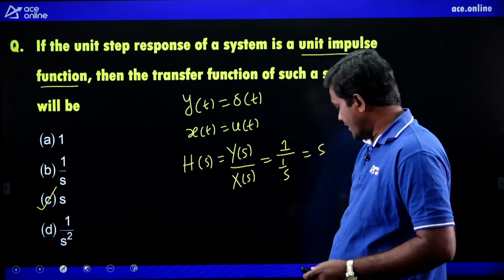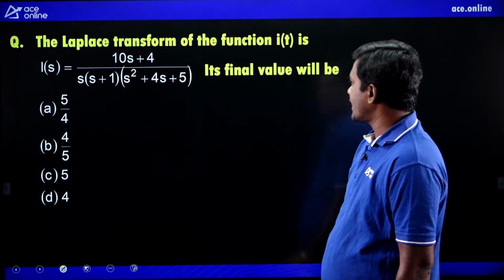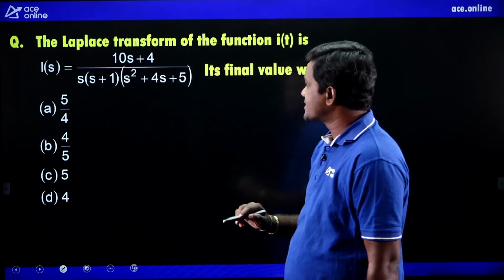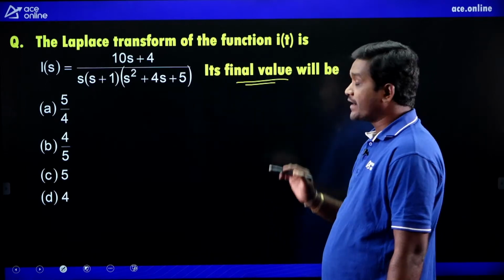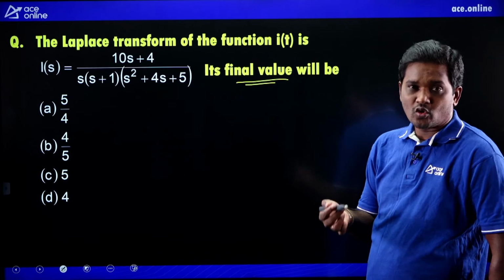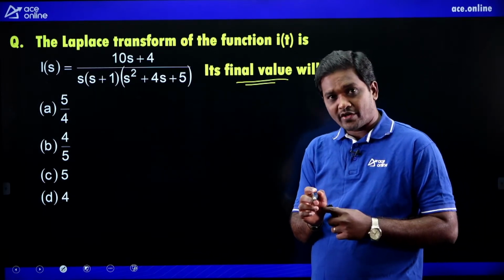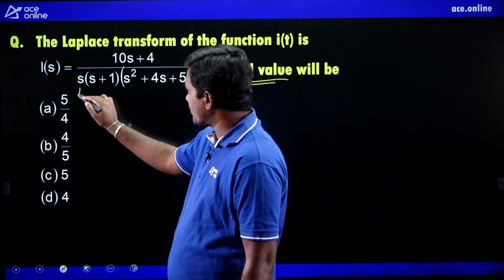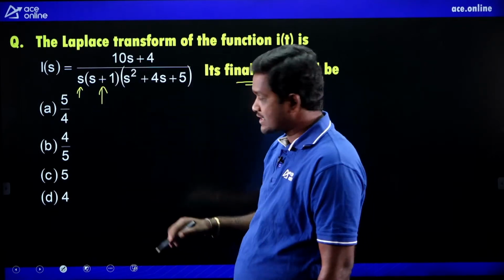Next one. The Laplace transform of the function i of t is I of s equals 10s plus 4 by s into s plus 1 into s square plus 4s plus 5. What is the final value of this? Just apply the final value theorem. Before applying it, what do you have to verify? Pole locations. Check the pole locations. One pole is at the origin, another pole is in the left half of the S plane.